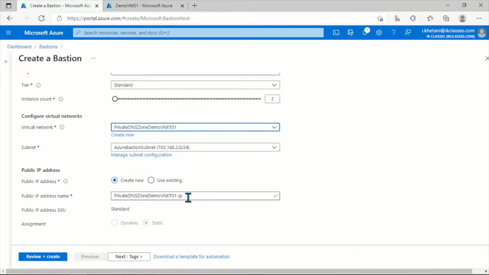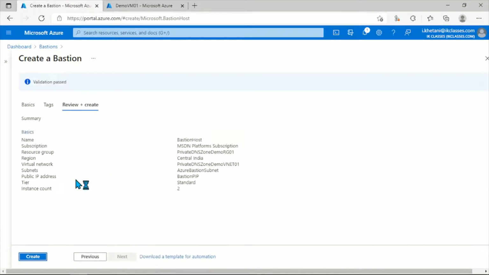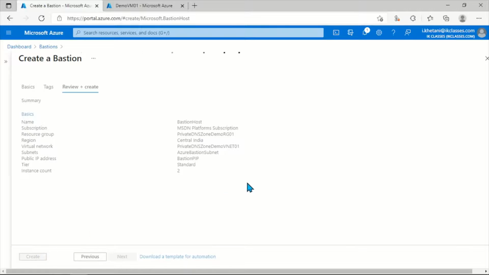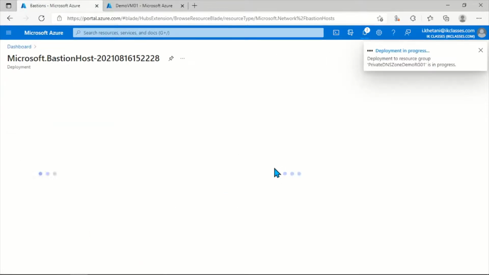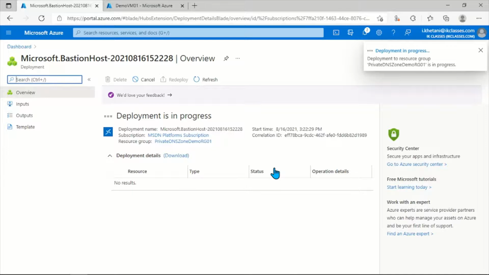Azure Bastion requires a public IP, so I'll give the public IP a name, Bastion public IP, and it will be a static IP. From here you can just click on review and create. Once the validation has passed, click on create. Now it will take around 5 minutes, so I'll be pausing the recording for 5 minutes and I'll be back when the deployment is completed.